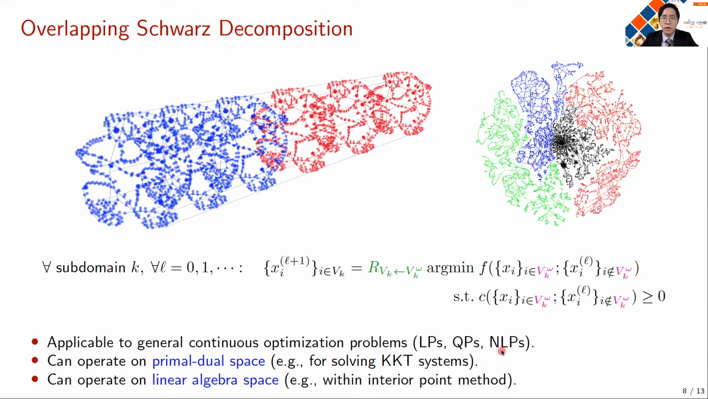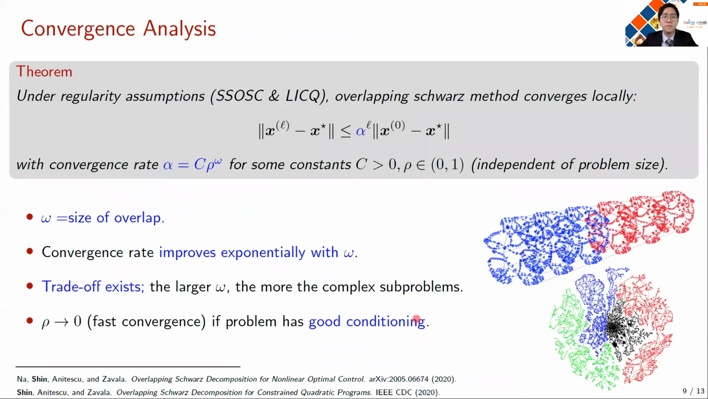And I'd like to highlight that this algorithm is actually not the only way to implement overlapping Schwarz. For example, we can operate on primal-dual space instead of purely on primal space as in this case. Also, we can consider implementing overlapping Schwarz in the linear algebra space within the interior point method. So there is a lot of flexibility in implementing overlapping Schwarz. So overlapping Schwarz should be considered as a new decomposition paradigm rather than just one optimization algorithm.